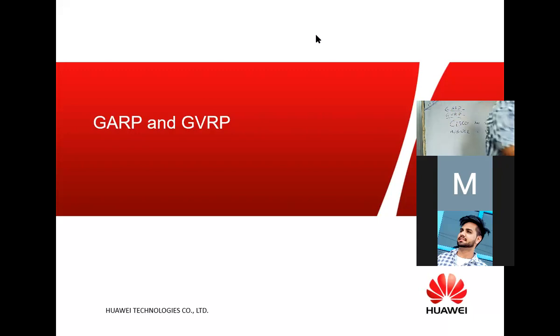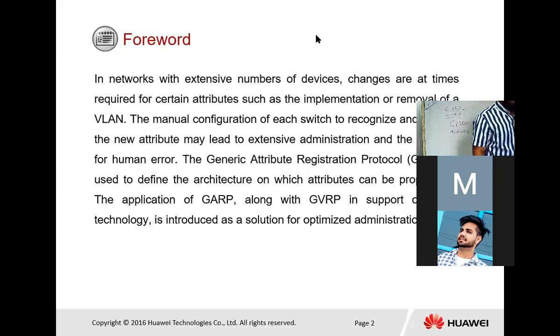So next we have GARP. GARP creates a VLAN dynamically. So if someone deletes their VLAN or disables their VLAN, then the rest of all the PCs lose the connection from the network.